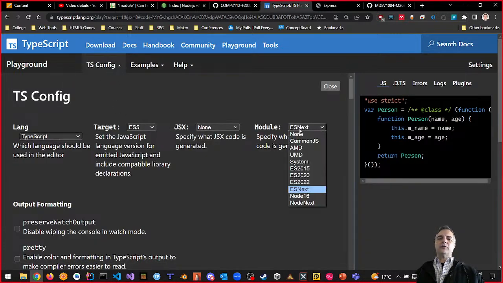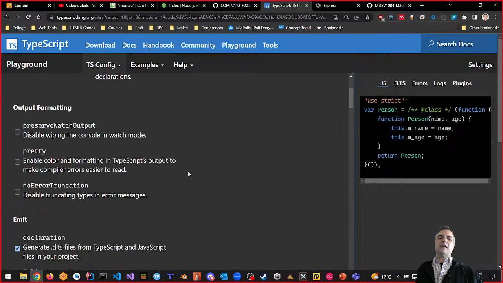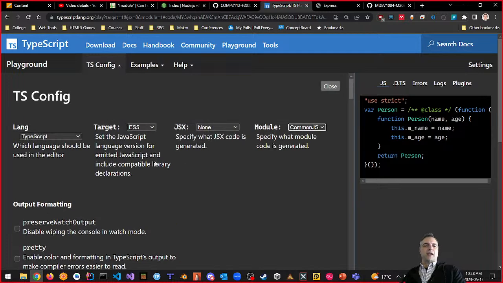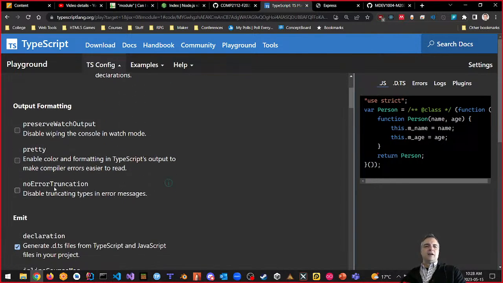Our module type is CommonJS. We'll use CommonJS as a module. And then take a look at all these. These are all your options, all the things that you find in your tsconfig.json file right here. So again, in the tsconfig area, TypeScript: target ES5, JSX none, module CommonJS. And down in here, you can see enable color formatting in TypeScript's output to make compiler errors easier to read. Click. That's pretty. That's what it means, right?